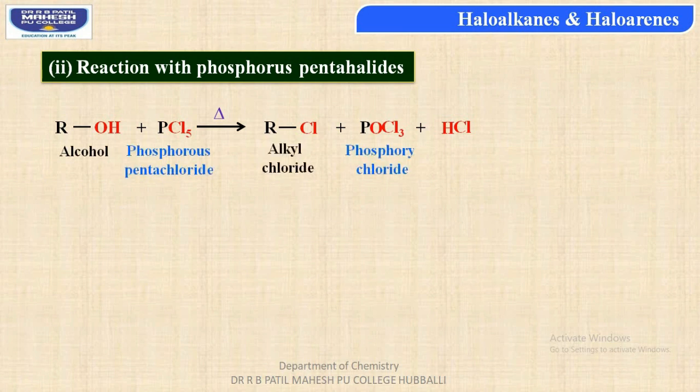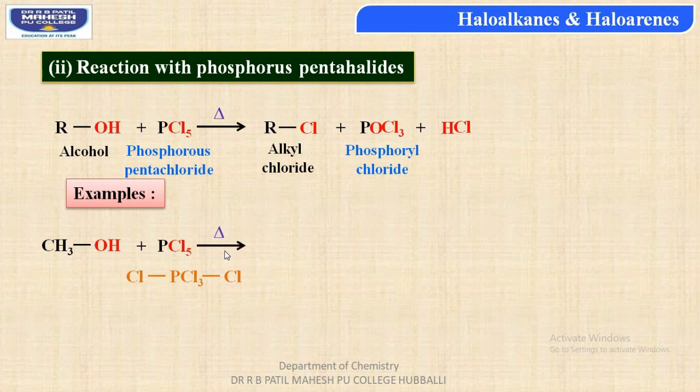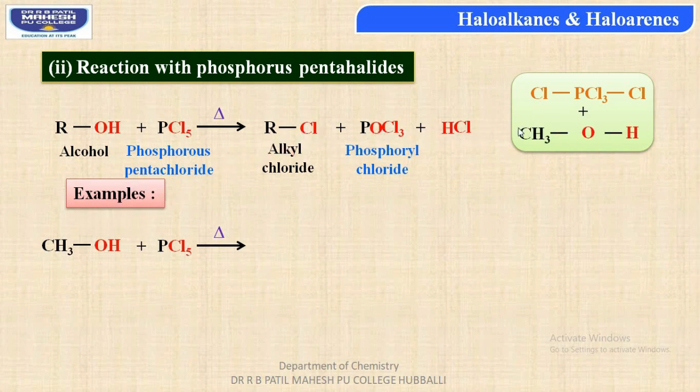Now students, let us consider some examples. When methyl alcohol or methanol, that is CH3OH, is reacted with phosphorus pentachloride, PCl5, on heating, one of the chlorine atoms of PCl5 would be combining with the methyl group from the alcohol, thus forming methyl chloride, whereas the PCl3 part of phosphorus pentachloride is combining with oxygen to form phosphoryl chloride, and hydrogen of the alcohol combines with one chlorine atom to form an HCl molecule.